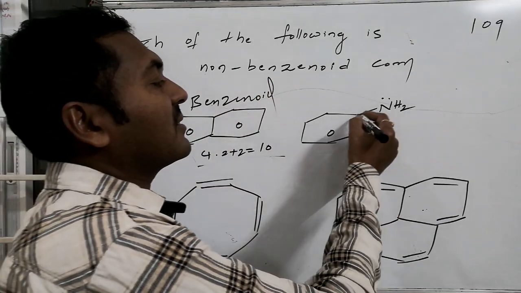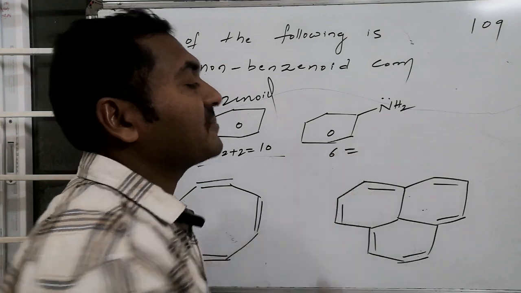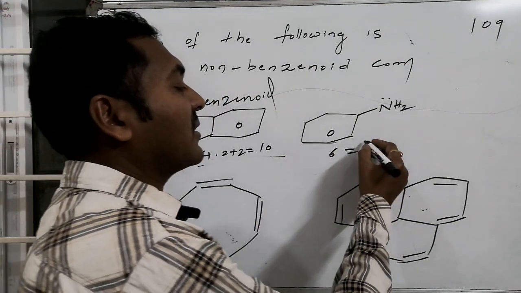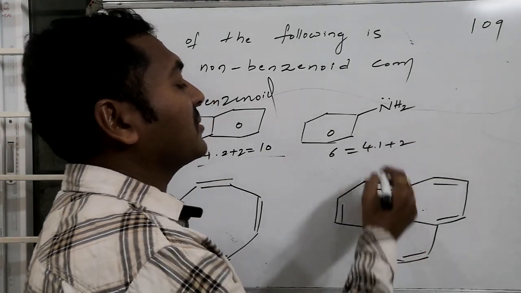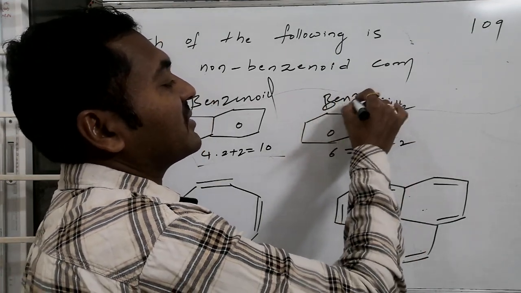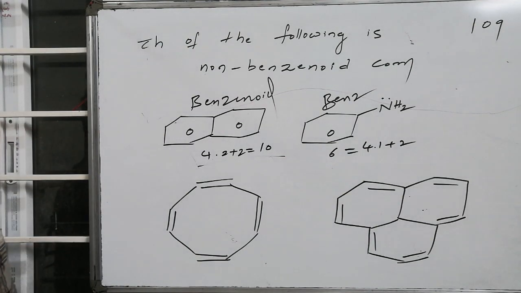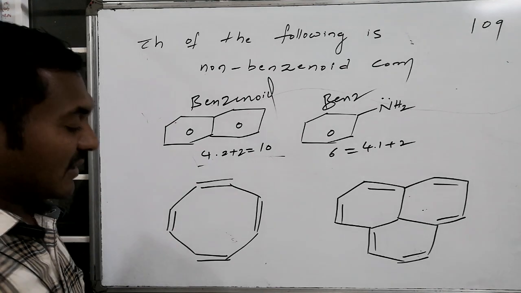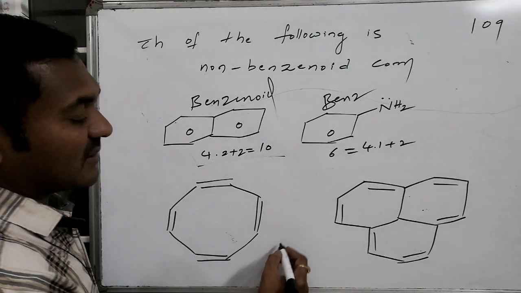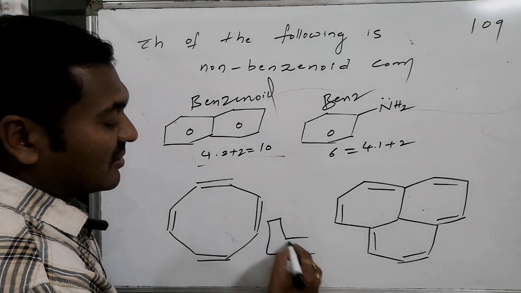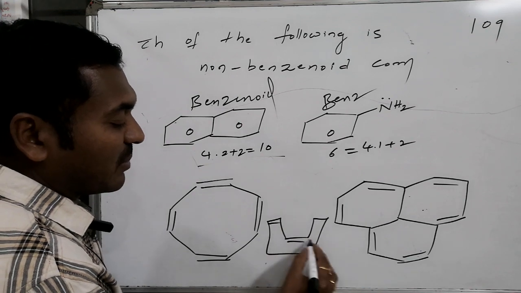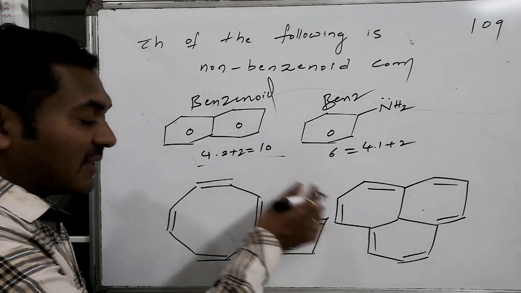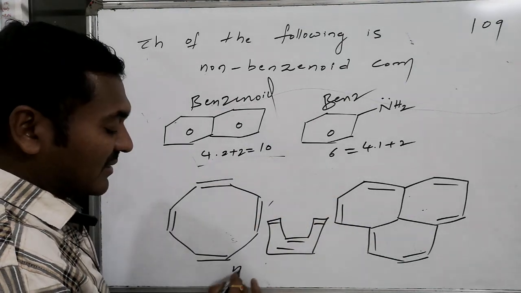Whereas the second one also has a benzene-like ring with cyclic conjugation and planarity, and the total number of electrons is 4 into 1 plus 2. It is also a benzene-type system, hence it is also benzenoid. Whereas this particular compound, cyclooctatetraene, as we mentioned in the last question also, does not have a planar shape, it has a tub shape. It is non-planar, and being non-planar, it is non-aromatic.